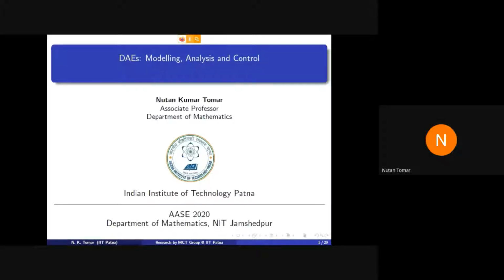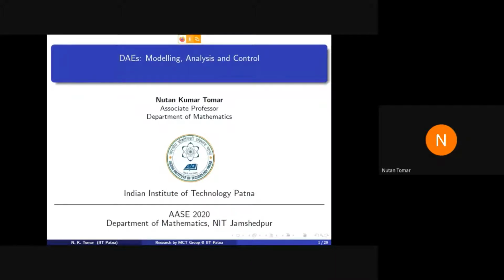So the title of the talk is DAEs, Modeling, Analysis and Control. DAEs stands for Differential Algebraic Equations, and here the meaning is we will discuss systems described by differential and algebraic equations together.